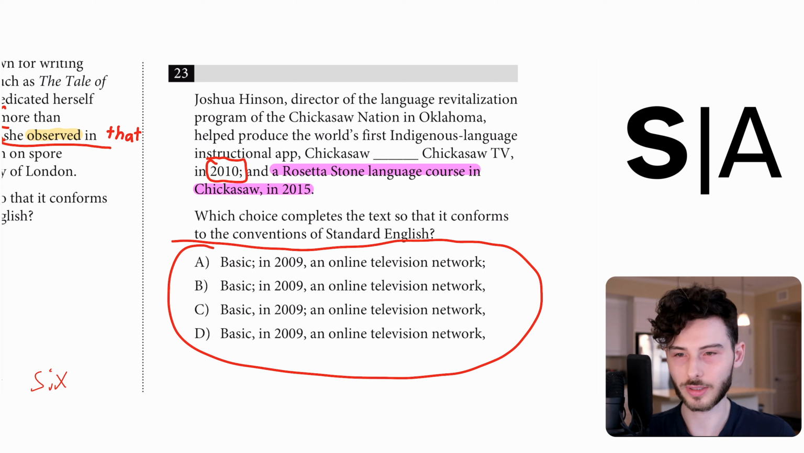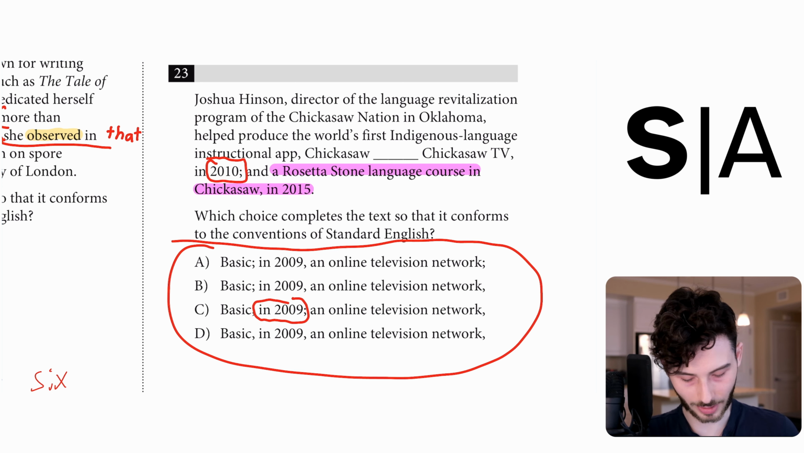We need the semicolon that separates the first item from the second item. The only option that has a semicolon after a date is C. Therefore the answer must be C.